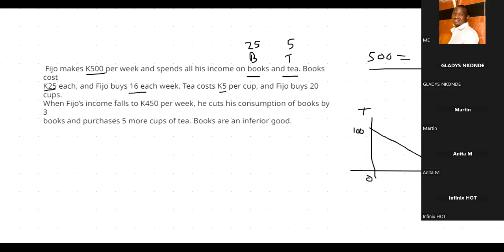Now we are told that Fijo buys 16 books each week, and for the tea, he buys 20. So we put 16 under the books here, 16 times 25, and then from 500 divided by 5.